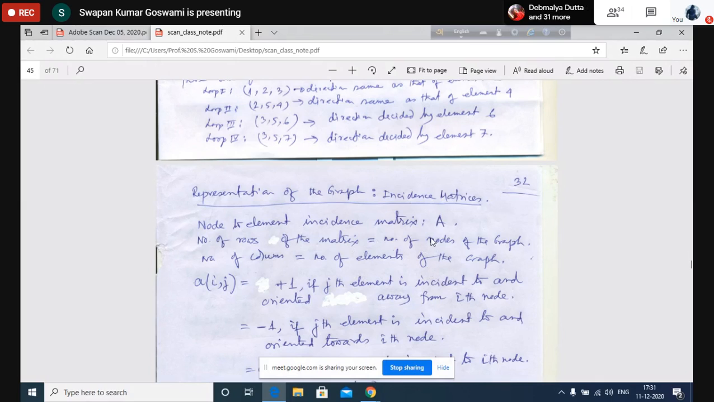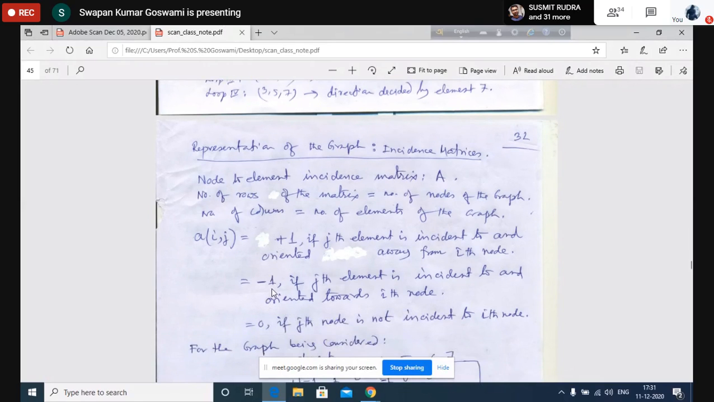Then, say the matrix is A, and a particular element is written as a_ij. That means the ith row and jth column of matrix A is written as a_ij. The element a_ij may have an entry equal to +1, -1, or 0. So the value of a_ij is either +1, -1, or 0. It is +1 if the jth element is incident to and oriented away from the ith node.